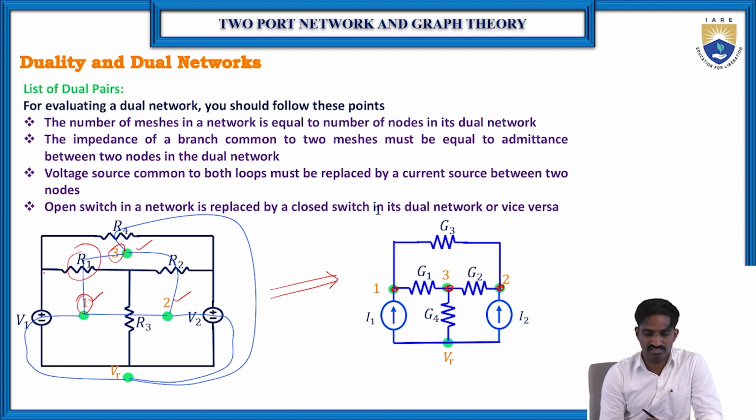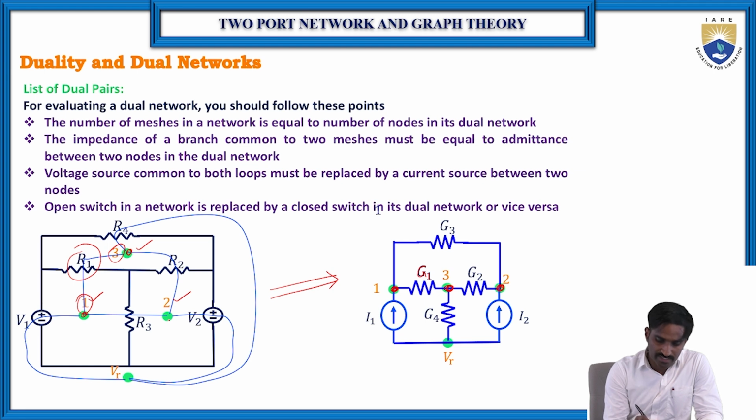One resistor, R1, is there. So this R1 must be replaced with its admittance in between node 1 and node 3 only, because it is in between loop 1 and loop 3. That's why here you can see in node 1 and node 3 you are having the G1. So here R1 is replaced with G1.